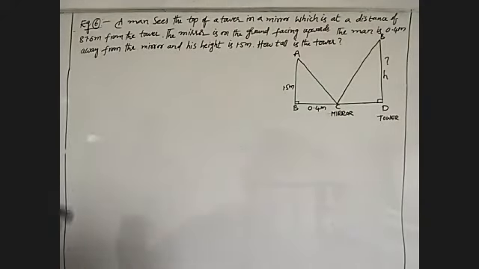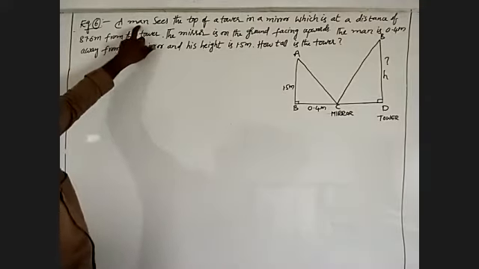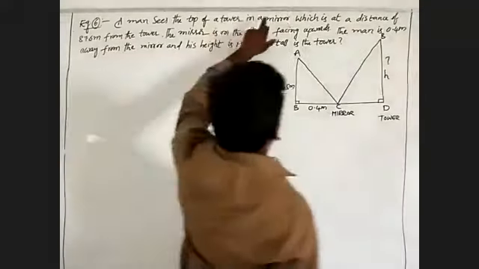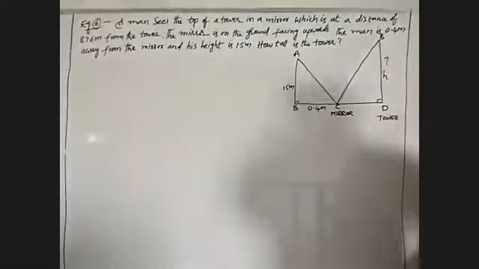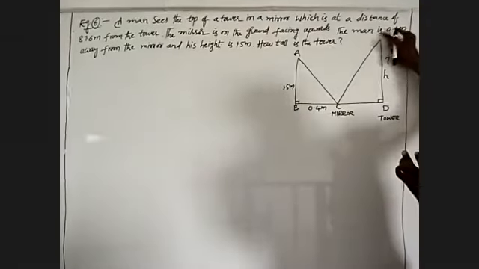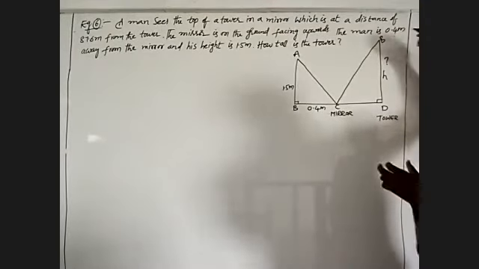What is given in this one? A man sees the top of the tower in a mirror. So, one person, and this is the given tower.